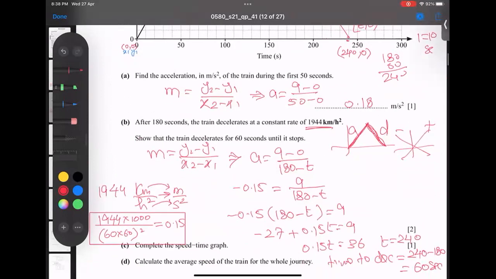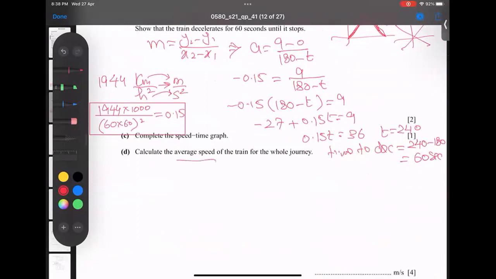Alhamdulillah Rabbil Alameen. And after this, next part, he's asking the average speed of the whole journey. And what is the average speed formula? So the average speed formula is total distance by total time.